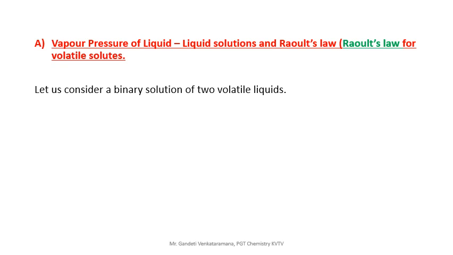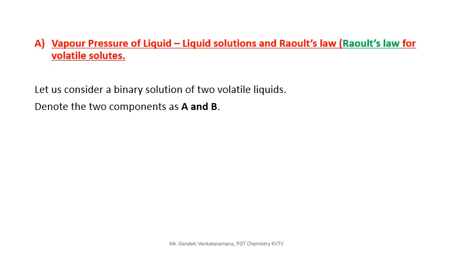So the two liquids are volatile, that means they can evaporate. Volatile means they can produce vapor pressure also. Let one be A and the other one be B. Denote the two components as A and B. Why are we taking only two components? Because it is a binary solution.